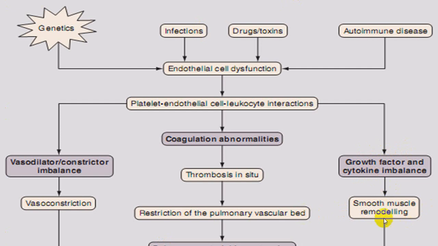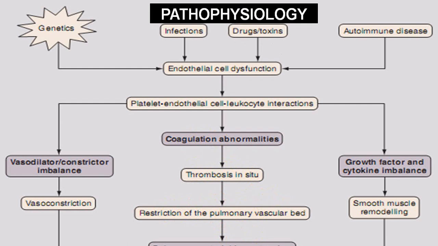Smooth muscle remodeling will result in increased pulmonary arterial vascular resistance and pulmonary arterial hypertension, or because of coagulation abnormality that leads to thrombosis, and secondary to thrombosis, restriction in the pulmonary vascular bed, resulting in increased pulmonary vascular resistance and pulmonary hypertension. So that will be quite common.